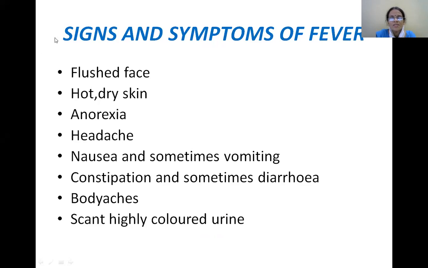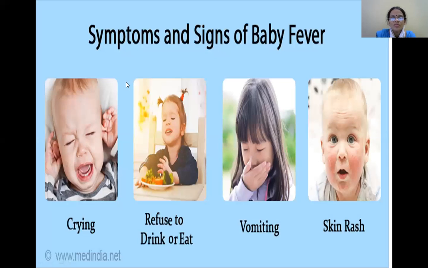Now what are the signs and symptoms of fever? The face will be flushed, hot dry skin, anorexia, headache, nausea and sometimes vomiting, constipation and sometimes diarrhea, body aches, as well as scant, highly colored urine. So these are the signs and symptoms of fever.